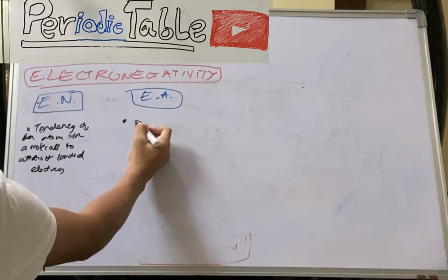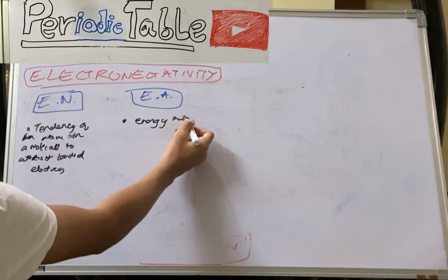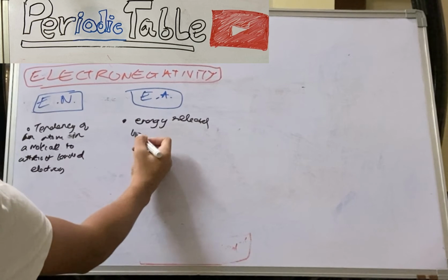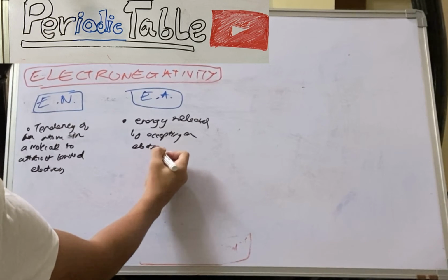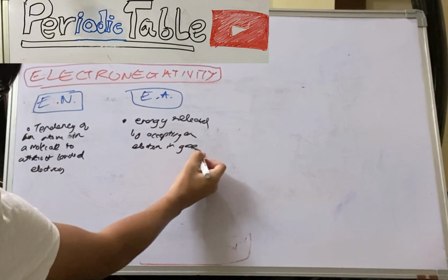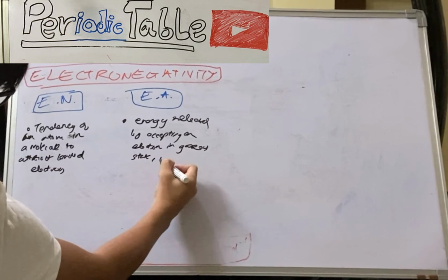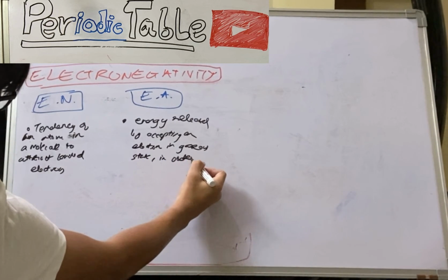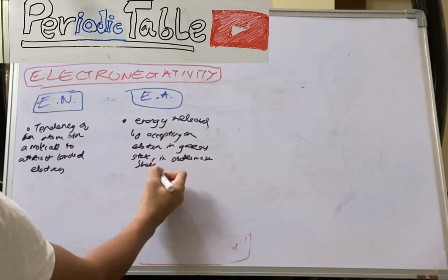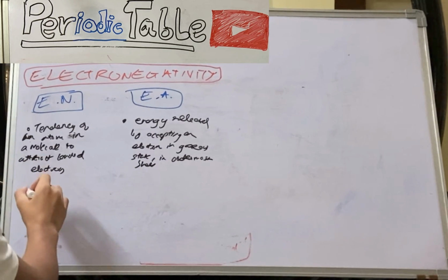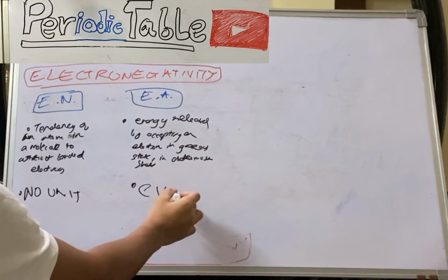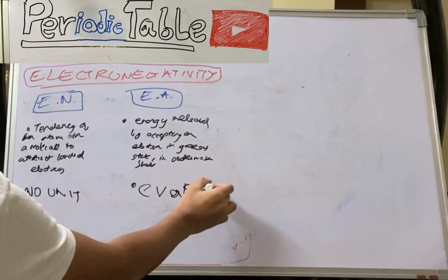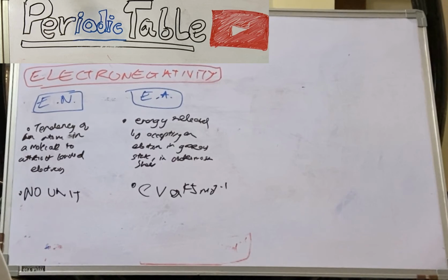And electron affinity is the energy released by accepting an electron. Now electronegativity has no unit, while electron affinity is measured in eV or kilojoule per mole.